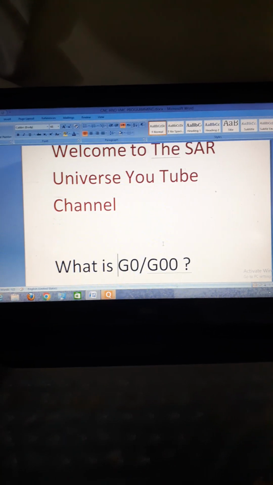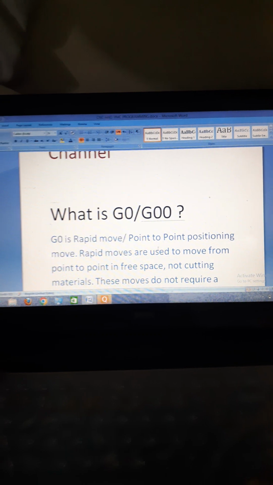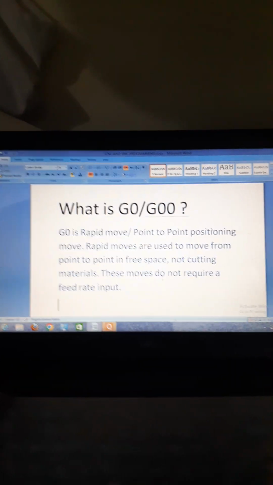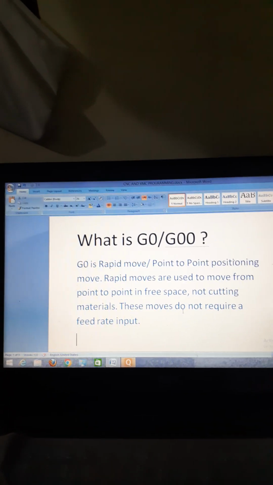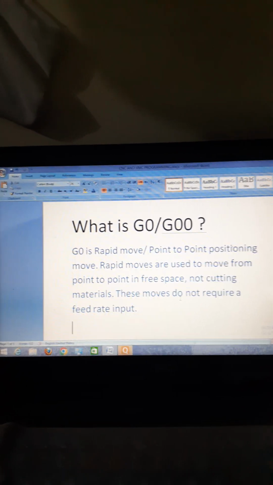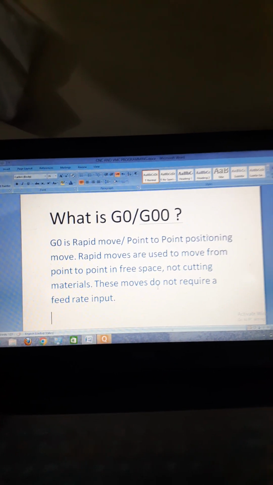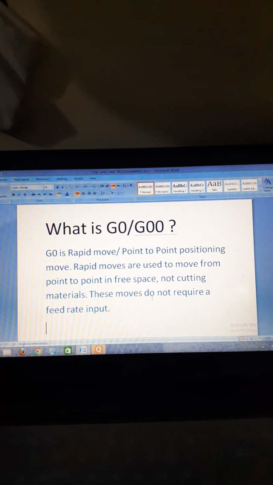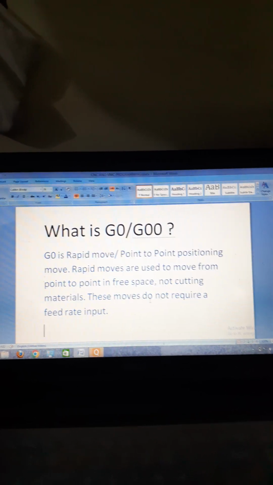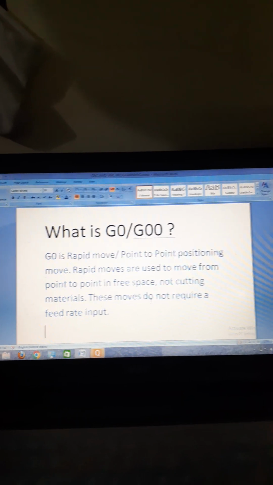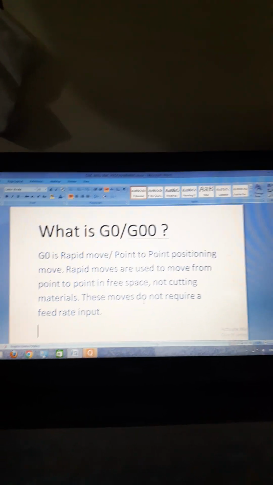Now I show you the definition of rapid move. G0 is rapid move or point to point positioning move. Rapid moves are used to move from point to point in free space, not cutting materials. These moves do not require a feed rate input.